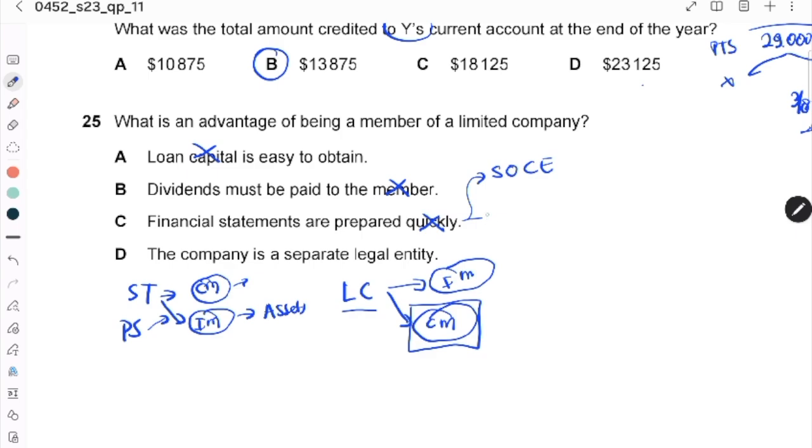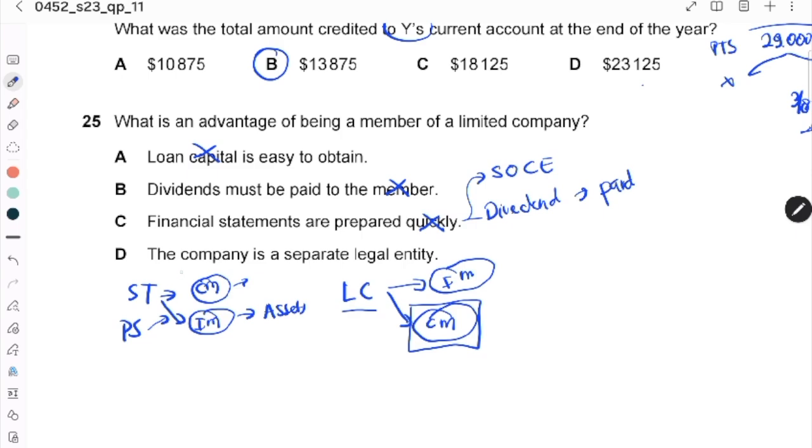After that they have to calculate how much dividend they have to pay to the members, and so on and so on. So the financial statements are not prepared quickly.